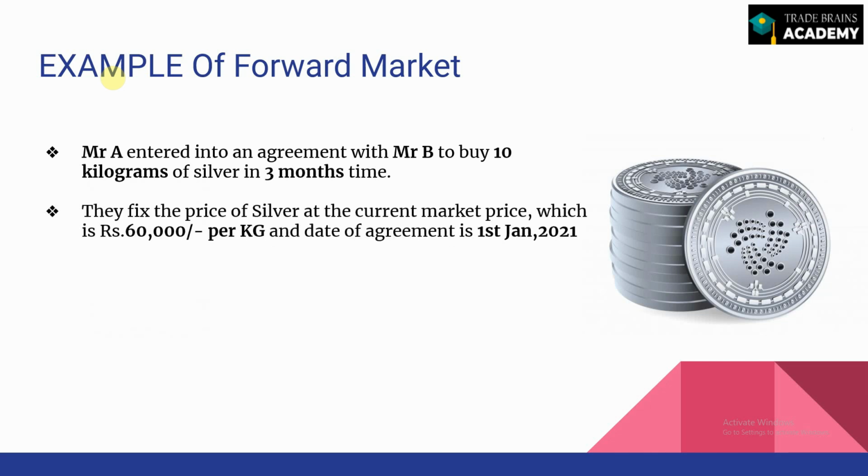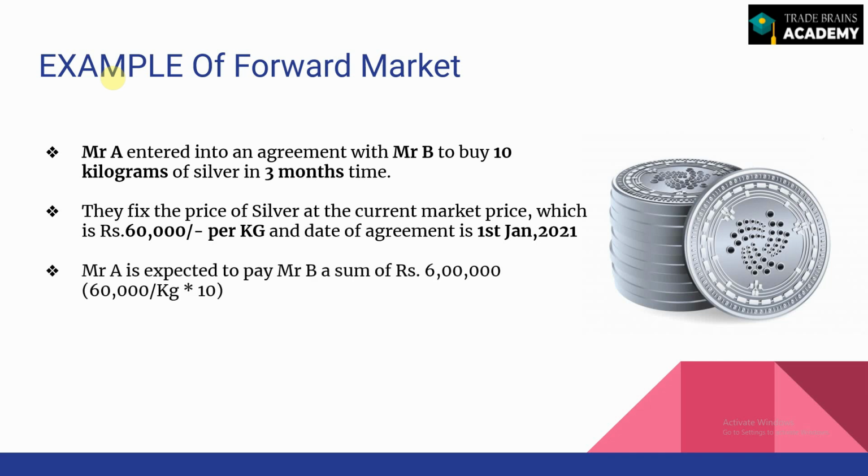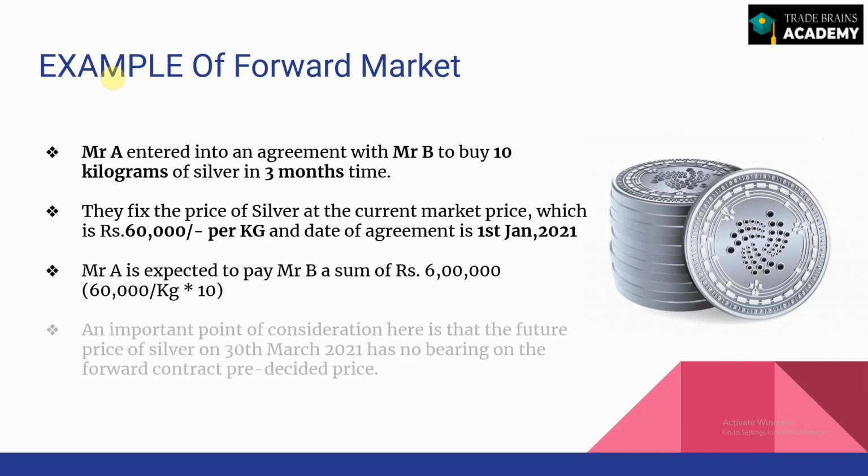So what happens? Both the parties fix a price of say rupees 60,000 per kg, and the date of agreement, that is the date when the contract starts, is 1st of January 2021. So on the last day of March is when the contract will settle, and on that day Mr. A will have to give the amount of money for 10 kgs of silver which is pre-decided to Mr. B, and Mr. B in return gives 10 kg of silver to Mr. A. And Mr. A is expected to pay Mr. B a sum of rupees 6 lakh on the day of expiry, which is the 31st March 2021.